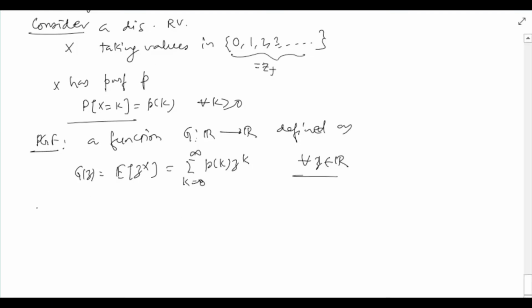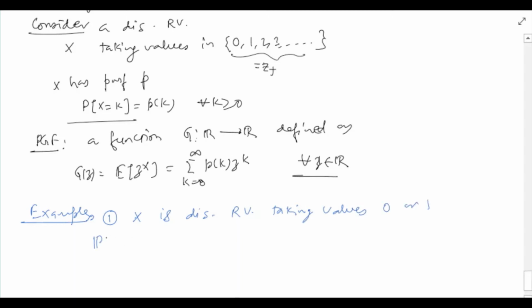Let's see a couple of examples. First example is, suppose x is a discrete random variable and it takes values 0 or 1.